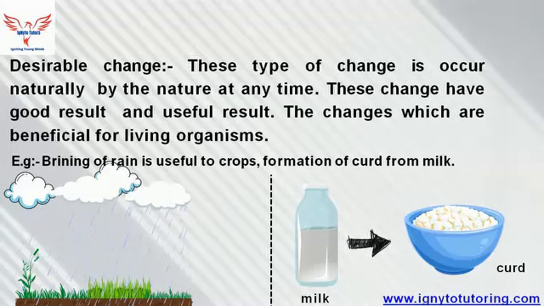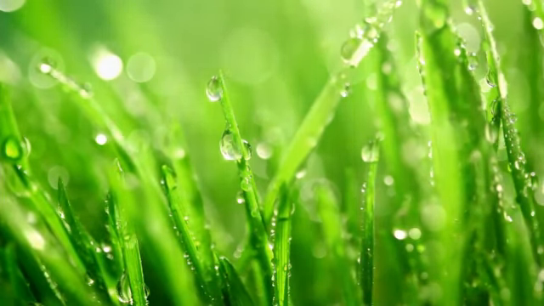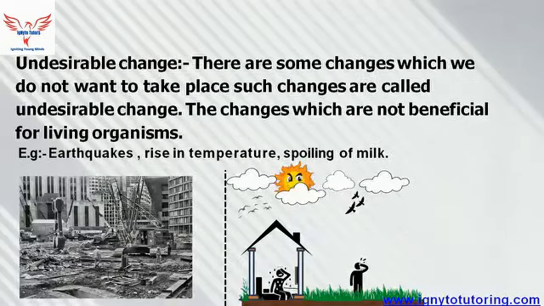For example, rain is useful to crops. So this is one type of desirable change. Raining is one of the natural processes and that is beneficial for living organisms. Formation of curd from milk. This is also a natural process. So hence, these two are the examples of desirable change.